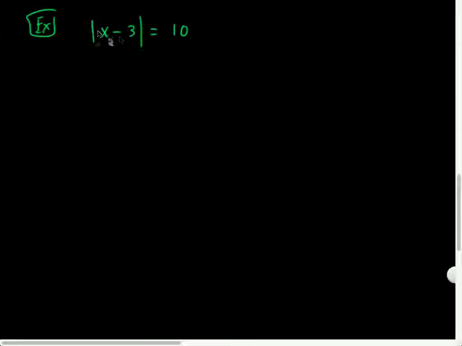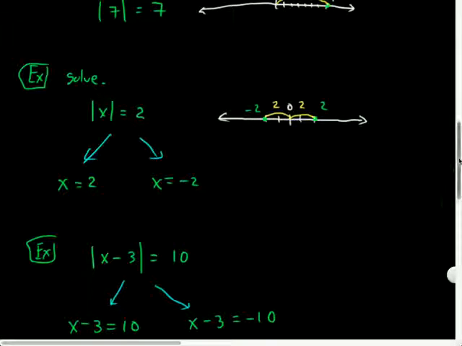Think about this. X minus 3 on the inside here could equal 2 things. X minus 3 could have been positive 10, and the absolute value had no effect. So either x minus 3 was 10, or what's the other possibility? The inside of that absolute value could have equaled -10. And if I take the absolute value of -10, you guys would agree that the absolute value would make it positive 10. So absolute value equations you have to deal with in 2 cases, and you solve each, and both of them are the answer, just like we had 2 answers up here.